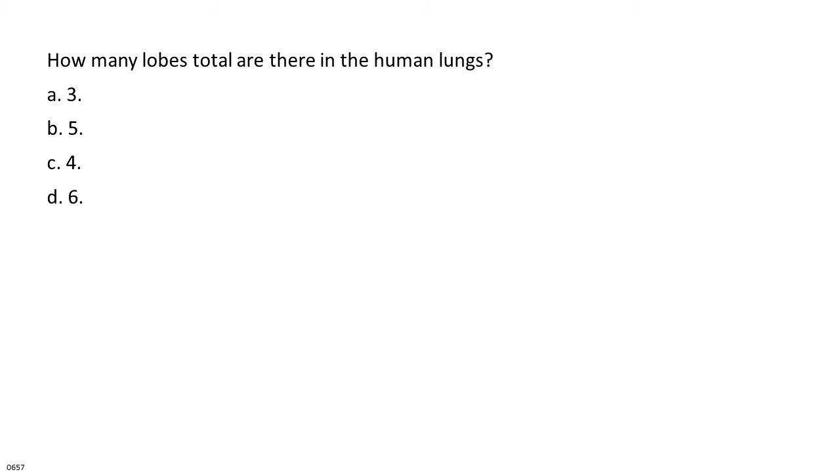How many lobes total are there in the human lungs? A. 3. B. 5. C. 4. D. 6.